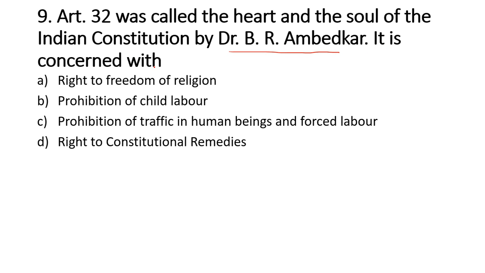It is concerned with, options are number 1, right to freedom of religion, number 2, prohibition of child labor, number 3, prohibition of traffic in human beings and forced labor, and last option is right to constitutional remedies, and the correct option is right to constitutional remedies.